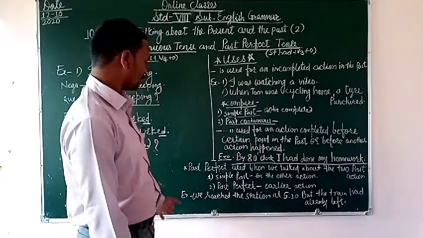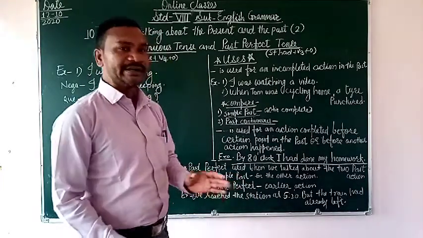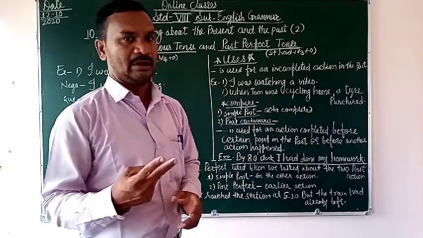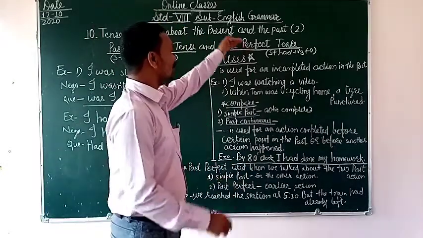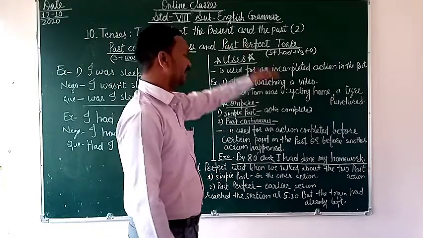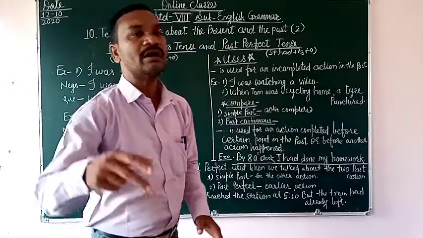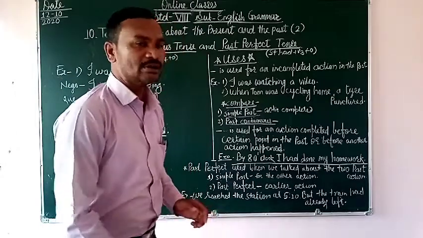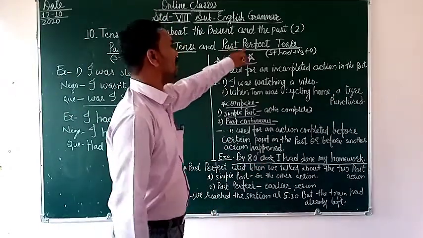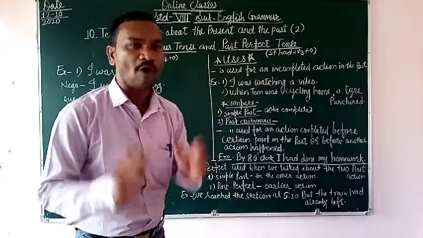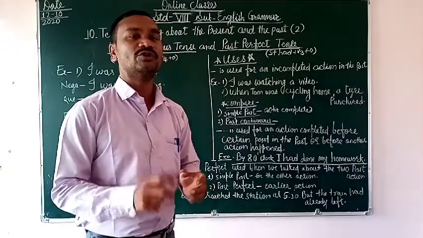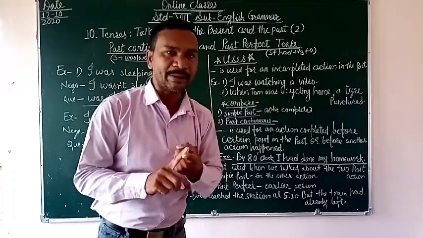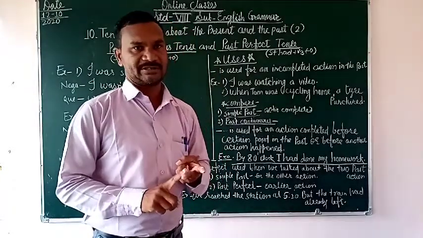We use the past perfect tense when talking about two past actions, when an action is completed before another action happened. वो happen होने के पहले ही जो एक्शन हो जाती है उसके लिए भी हम पास्ट परफेक्ट टेंस यूज करते हैं. But often the past perfect tense we use in past two actions. There are two actions, simple past and past perfect tense.